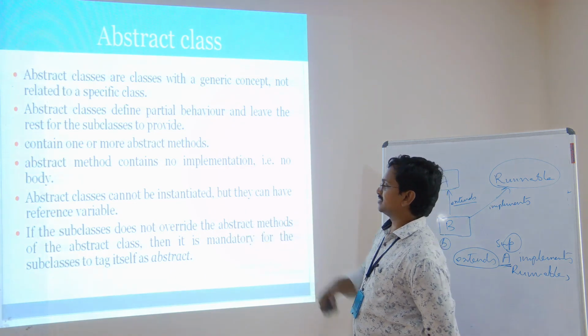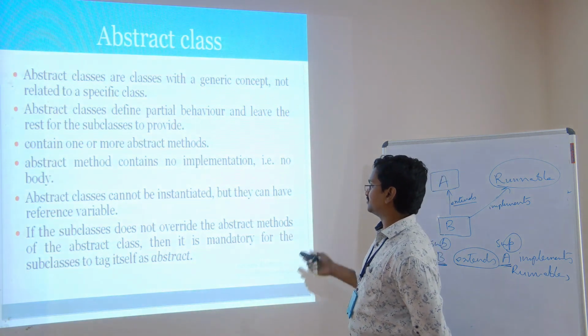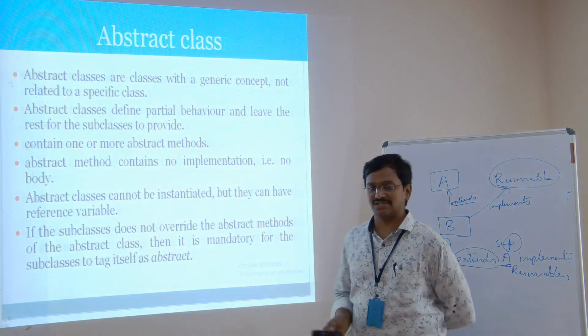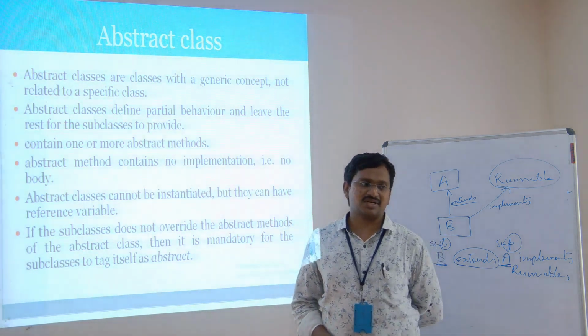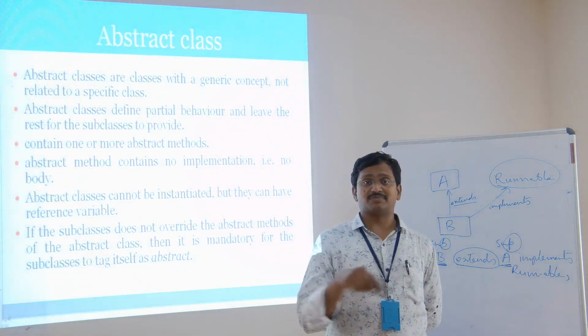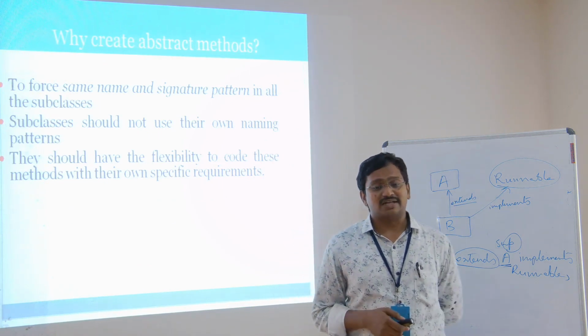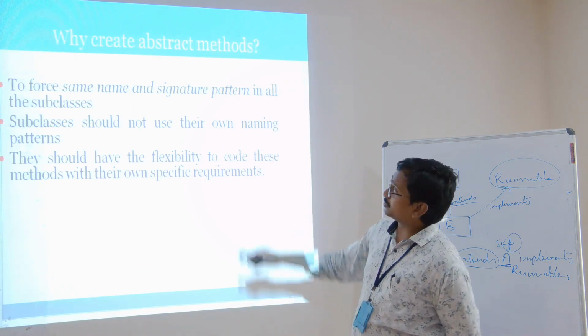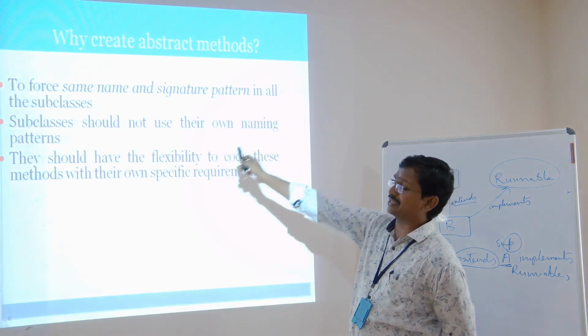If the subclass does not override the abstract methods of the abstract class, then it is mandatory for the subclass to tag itself as abstract. So if you want to make any method abstract, you should place the abstract keyword before it. And why do we have to create abstract methods? Just to force the same name and signature pattern on the subclasses.